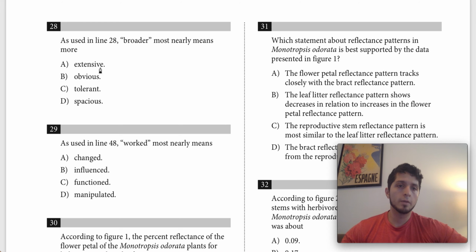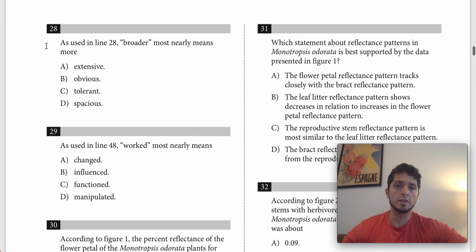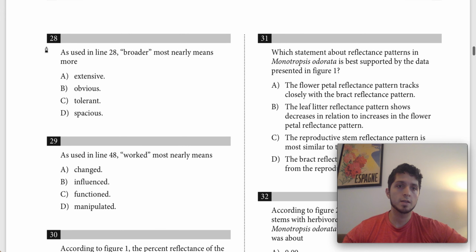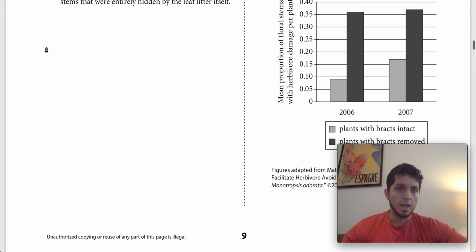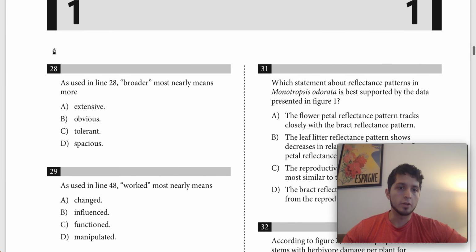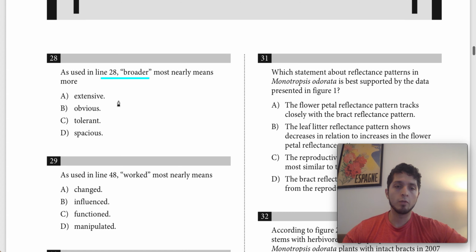Okay, so now we're going to be solving question 28. This is from the SAT 17. This is the 2019 April QAS test. And line 28, we'll go back up to that. Sorry, let's start actually down here. So this says, as used in line 28, broader most nearly means. So we have a word choice problem.